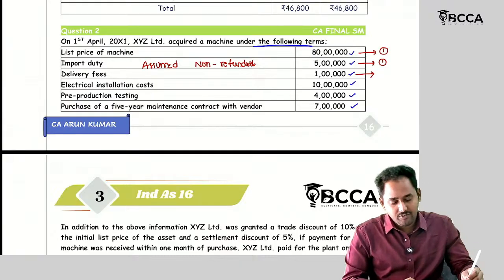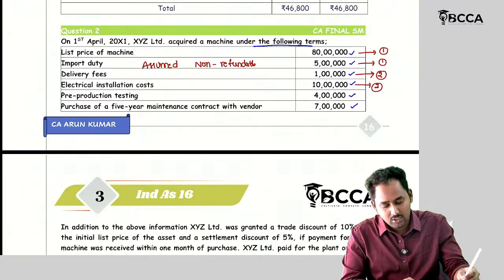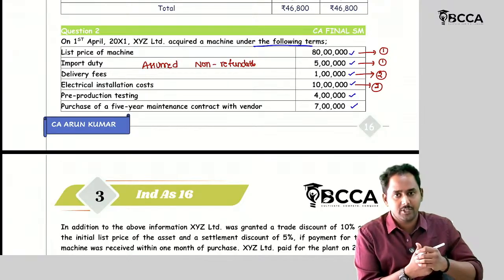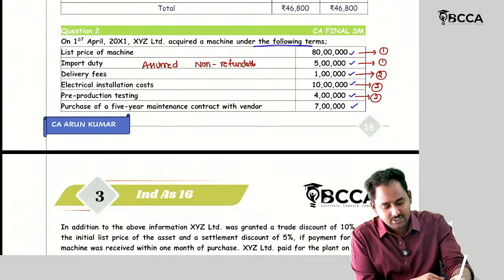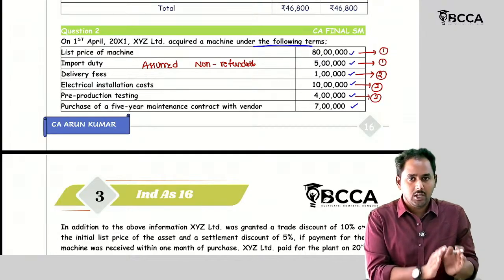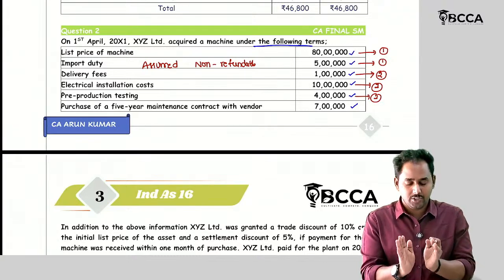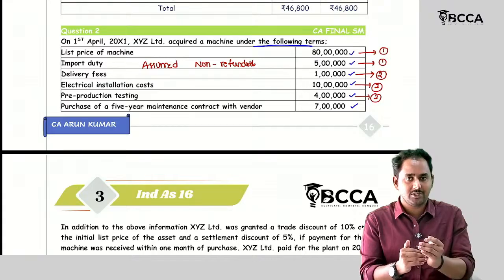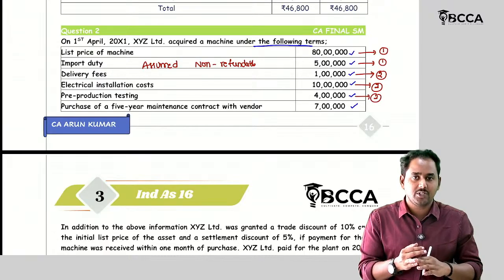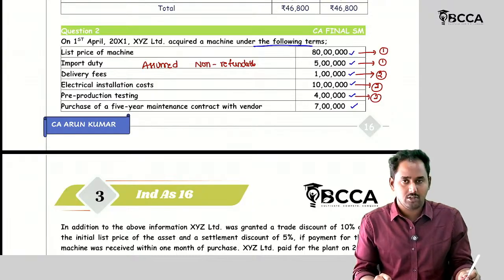Then delivery fee, directly attributable cost. Electrical installation cost, directly attributable cost. Pre-production testing, so testing expenses should be included in the cost. So one aspect I should check is whether the expenses are incurred before put to use or after put to use. If it is before put to use, then I need to check whether they are direct or indirect expenses. So I should add only directly attributable expenses which are incurred before put to use. If it is after put to use, whether it is direct or indirect, it should be transferred to the P&L.